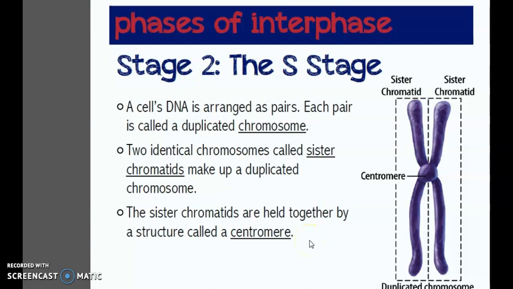A cell's DNA is arranged as pairs and each pair is called a duplicated chromosome. Two identical chromosomes called sister chromatids make up a duplicated chromosome. The sister chromatids are held together by a structure called the centromere.